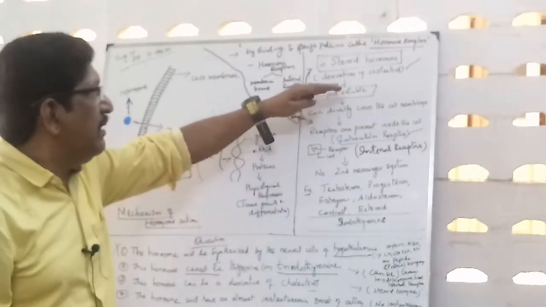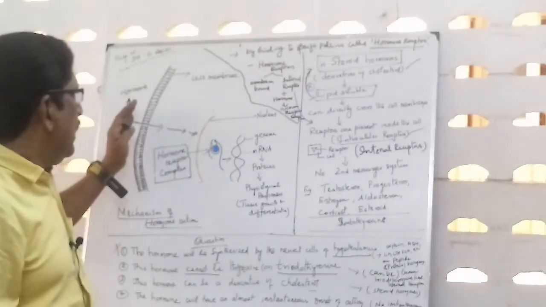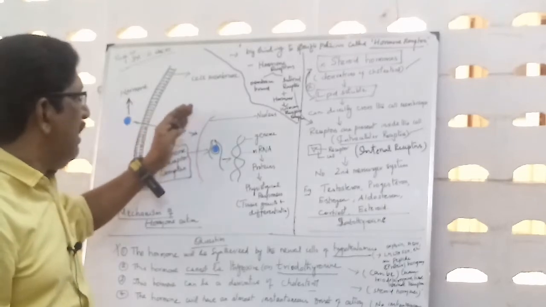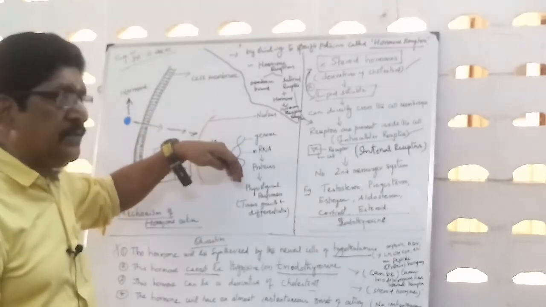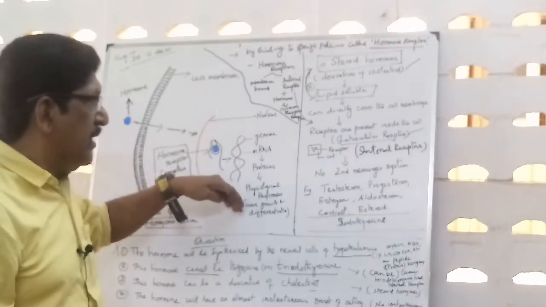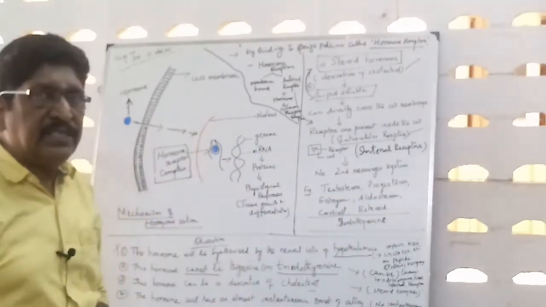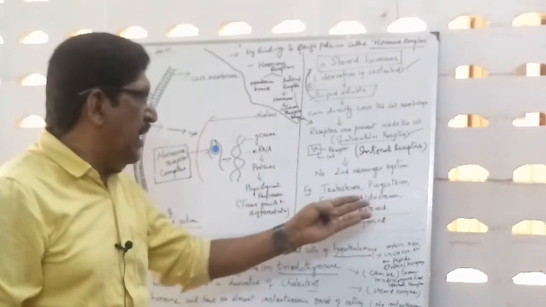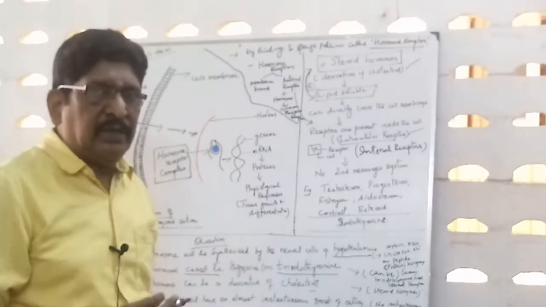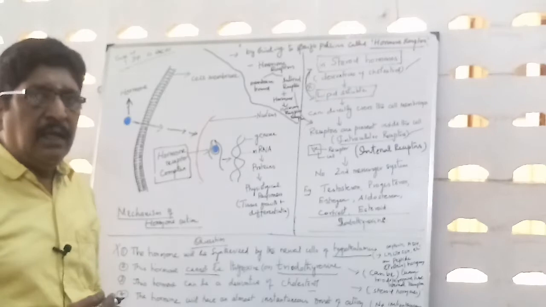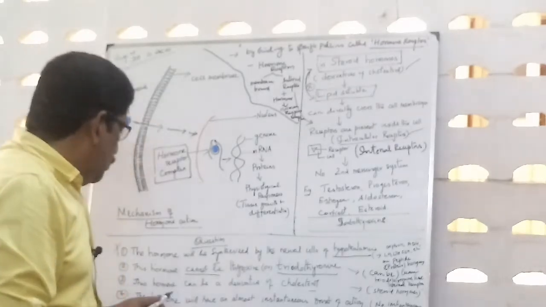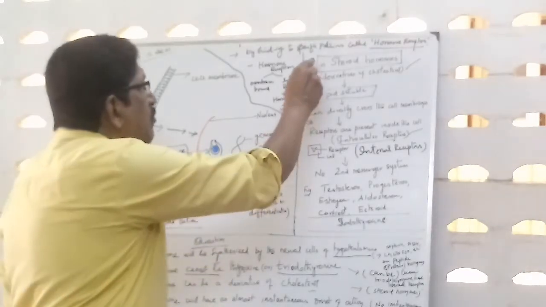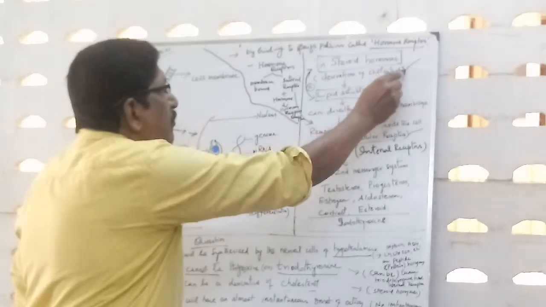We have already seen that the hormone given here is lipid soluble, it directly enters the cell, it has intracellular receptors, internal receptors, and no second messenger system. Examples of steroid hormones are testosterone, progesterone, estrogen, aldosterone, cortisol. So the hormone can be a derivative of cholesterol. Here the steroid hormones are all derivatives of cholesterol.